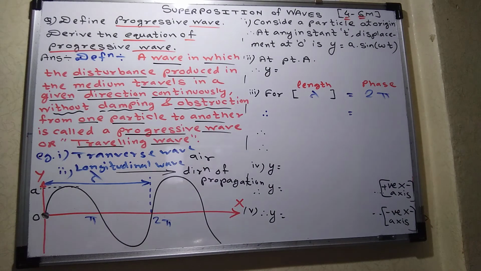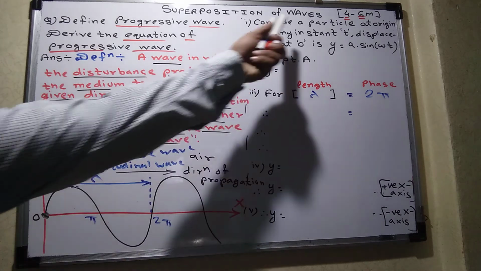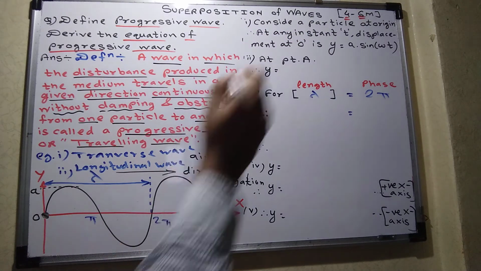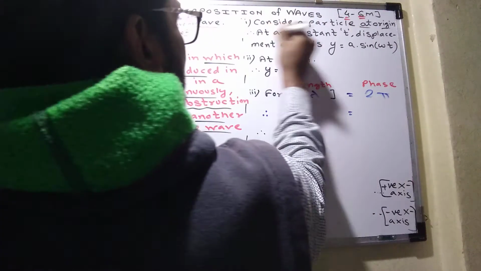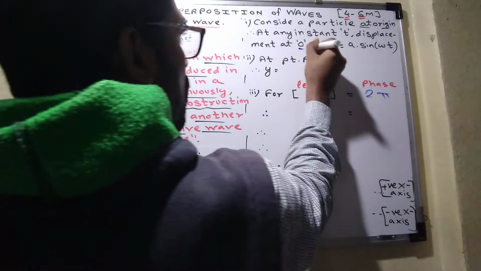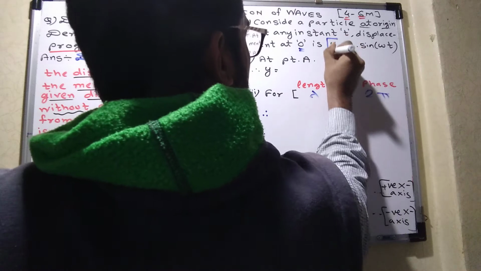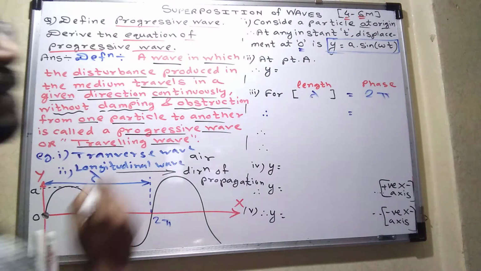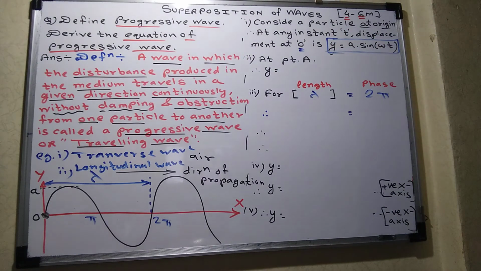You know that. So consider a particle at origin. At any instant t, the displacement at O is given by y equals a sine omega t.